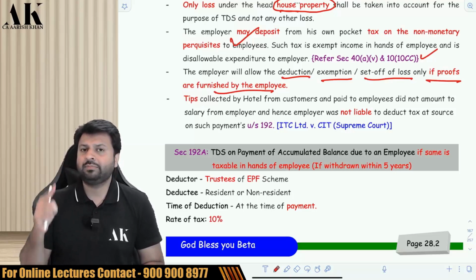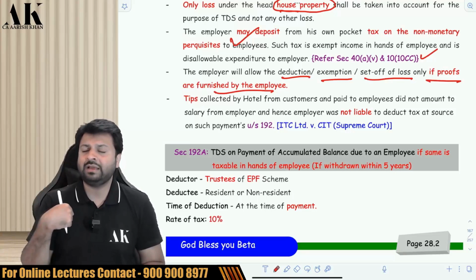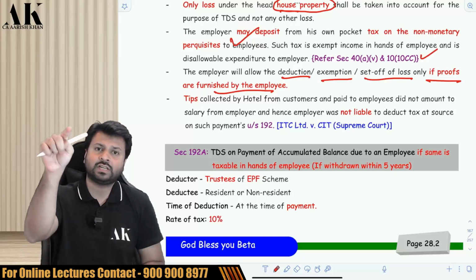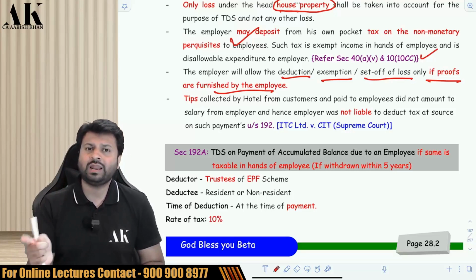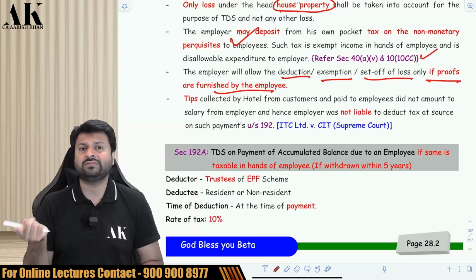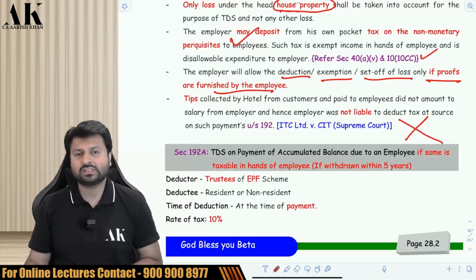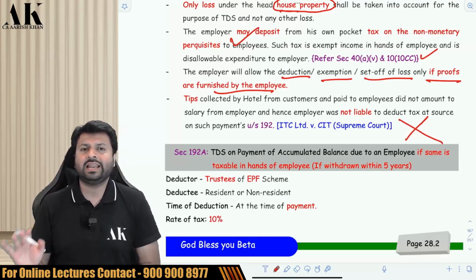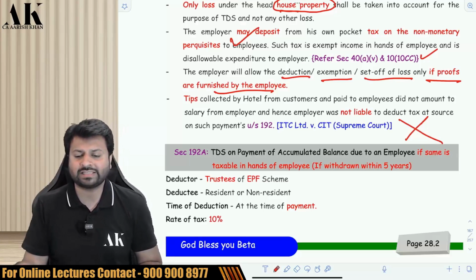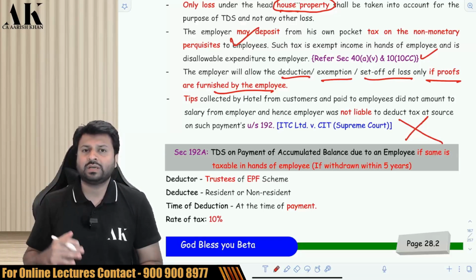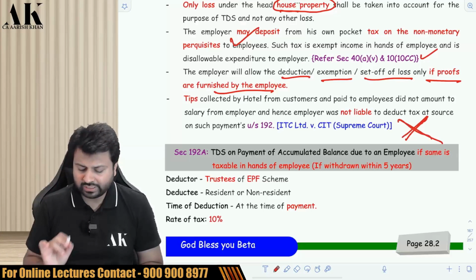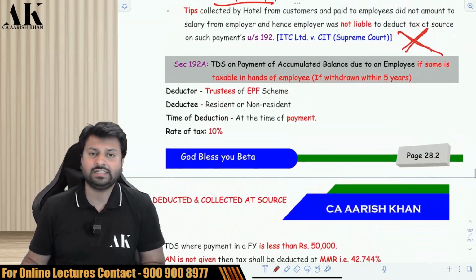Next. Suppose a hotel takes from me, I am a customer in the hotel, a service charge and gives that service charge to the employee. Is the hotel liable to deduct TDS on that service charge also? No, that service charge is not a salary in the hands of the employee. That hotel is just working like an agent. He is working in a fiduciary capacity, and therefore the amount which is taken from the customer and given to the employee will not be subject to TDS, as it was held by the Supreme Court in the case of ITC versus CIT.